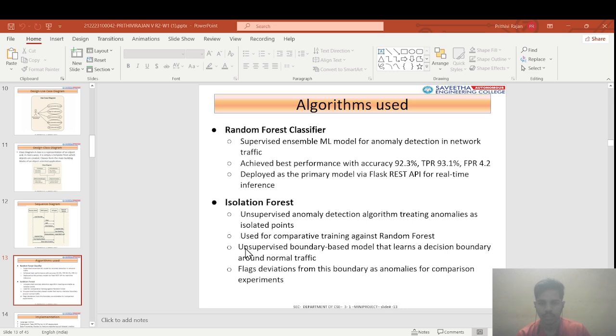Algorithm used. We evaluated 4 algorithms: random forest, isolation forest, one-class SVM, and LOF. Of these 4 models, random forest is the best, and it uniquely balances accuracy and speed, with 92.3% accuracy, 93.1% TPR, 4.2% FPR, and 50 seconds training time.